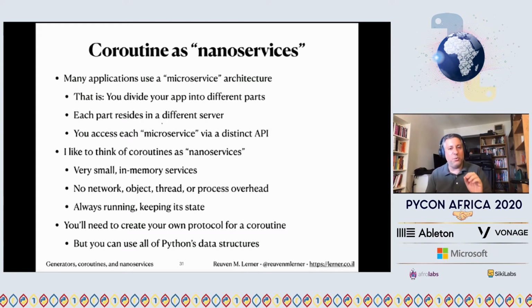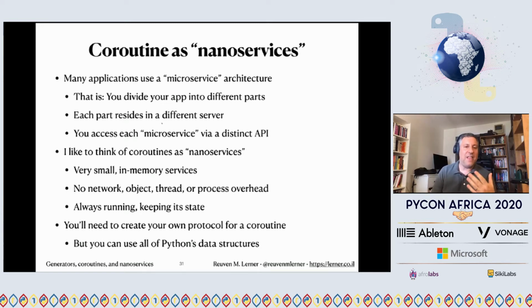So I think of coroutines as nanoservices, meaning they are super, super tiny in-memory services. We don't have to worry about network overhead or object overhead or thread overhead or process overhead. We're not switching threads. There's no context switch. And it keeps its state across different iterations. You'll need to create your own protocol for a coroutine, but you could use Python's very rich data structures.